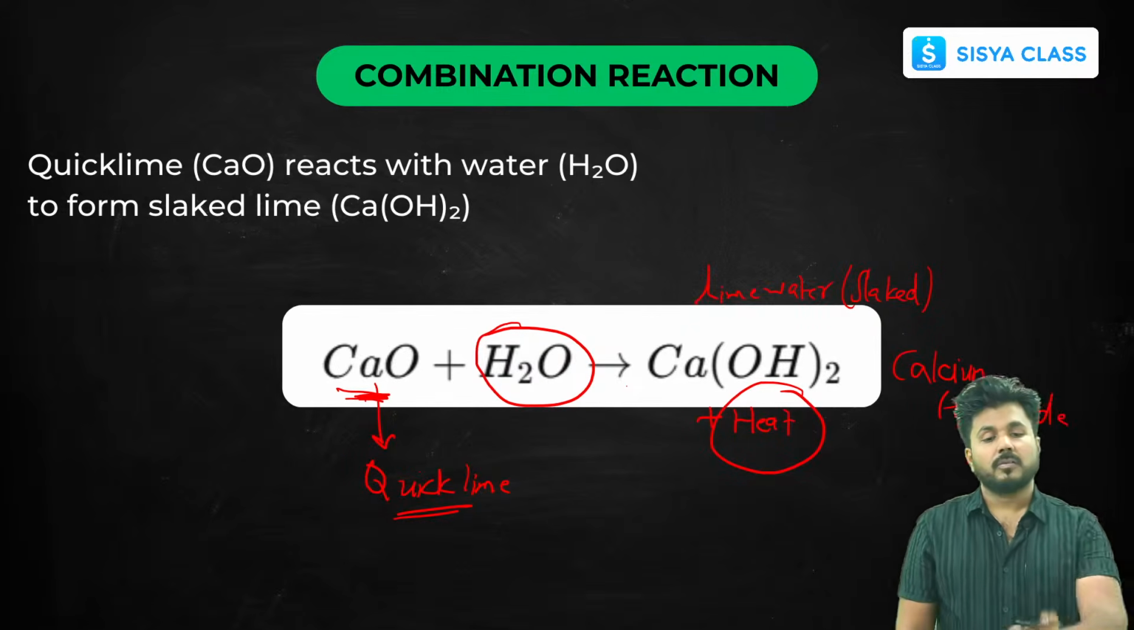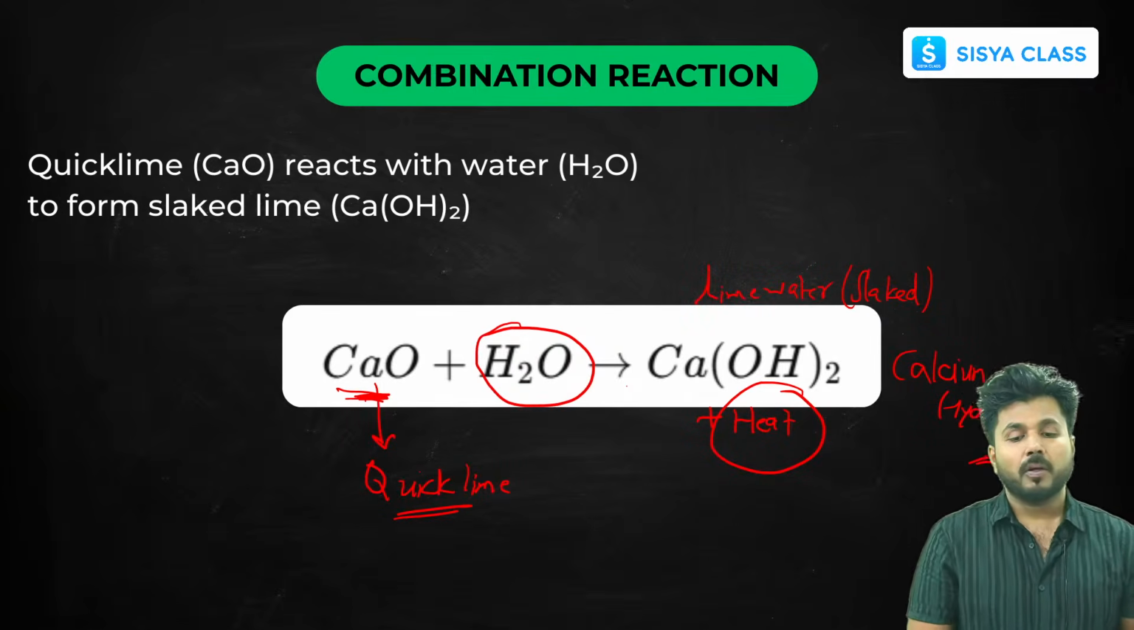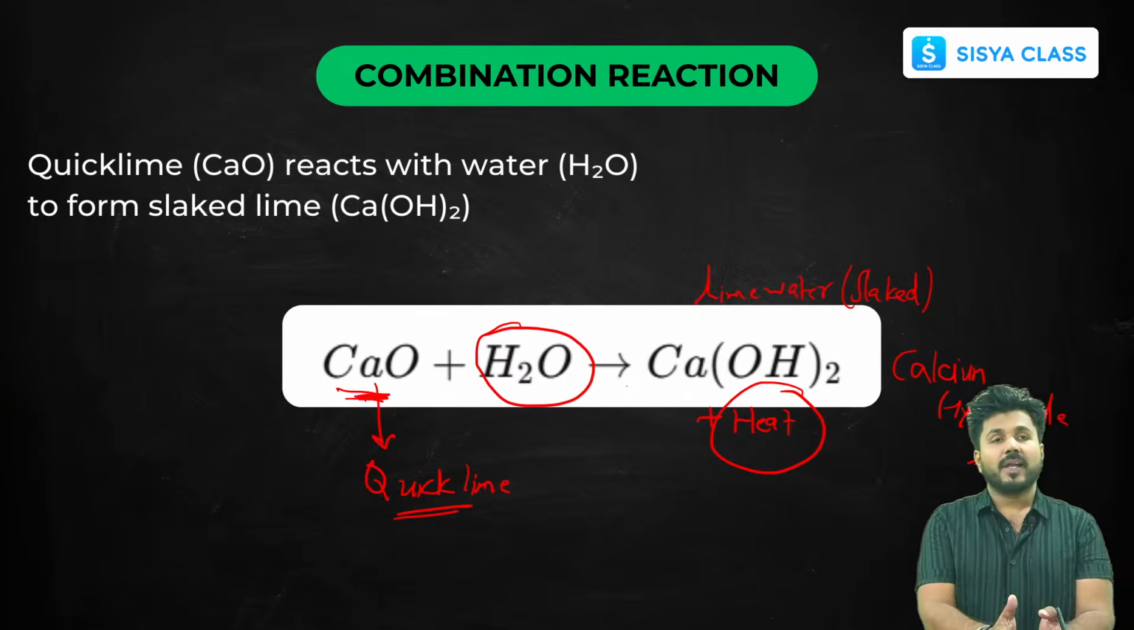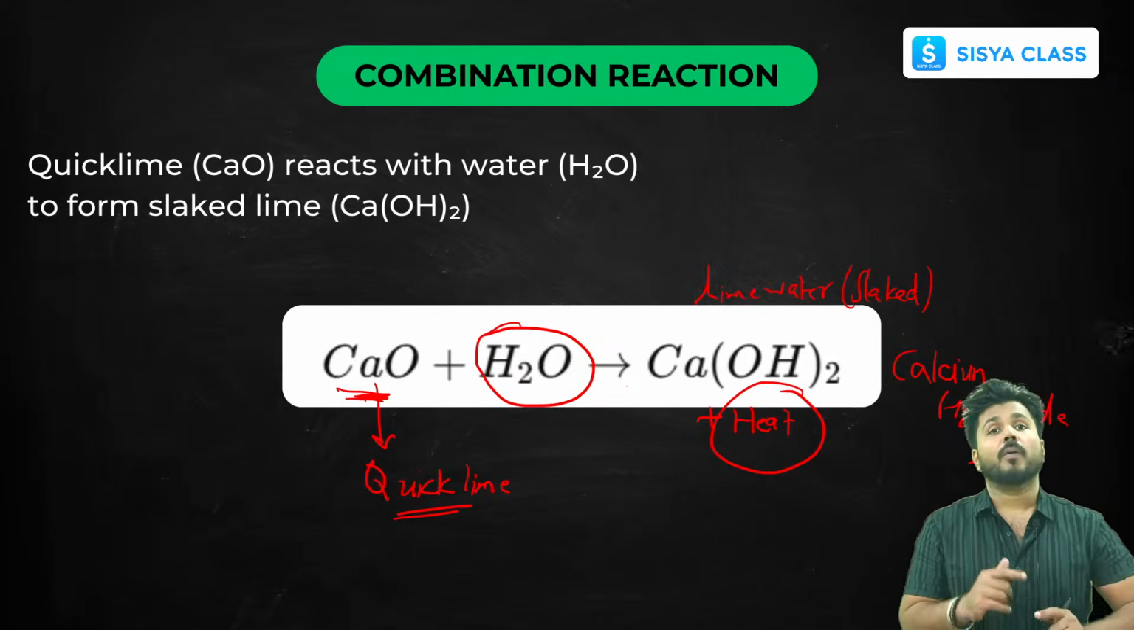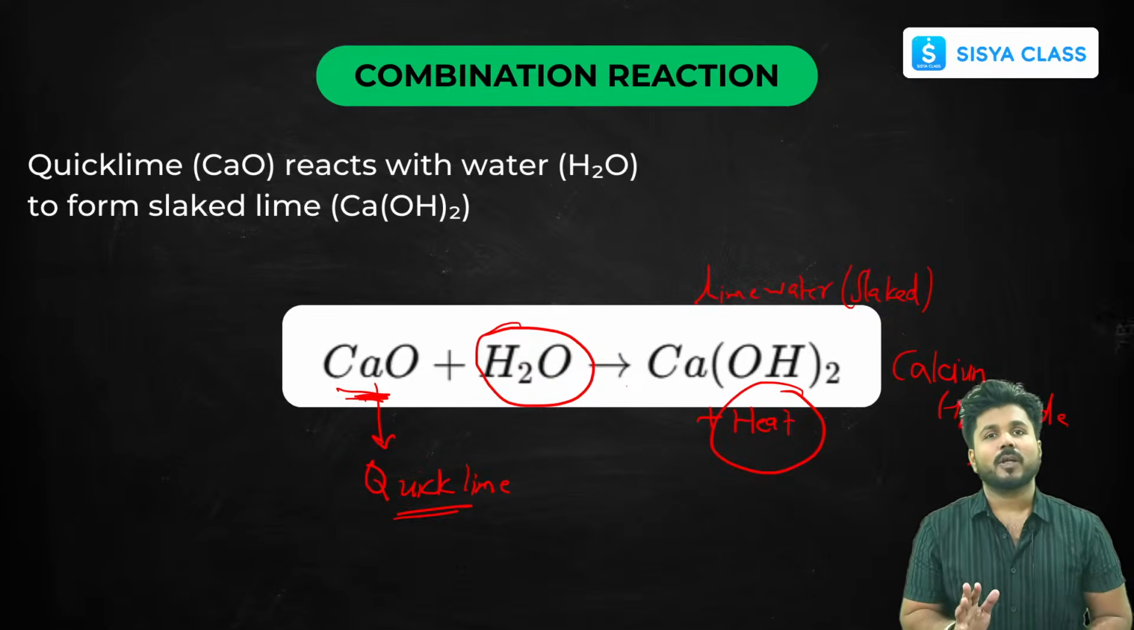Okay, so this can be the best example of combination. Because in this reaction we can understand two things. We are understanding what combination looks like. Also, we are understanding how combination reactions are exothermic. So both these things are covered in this reaction.